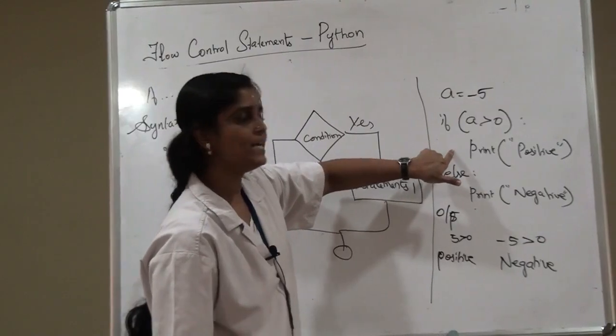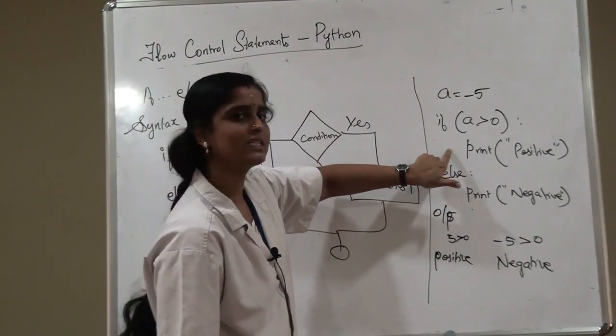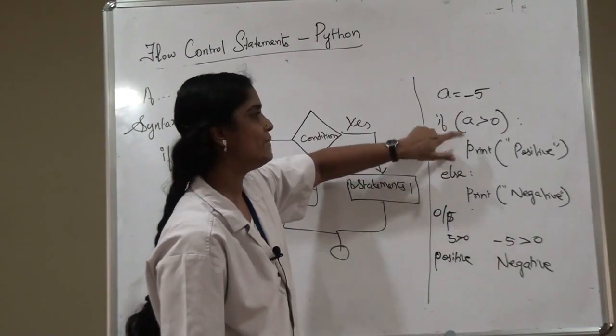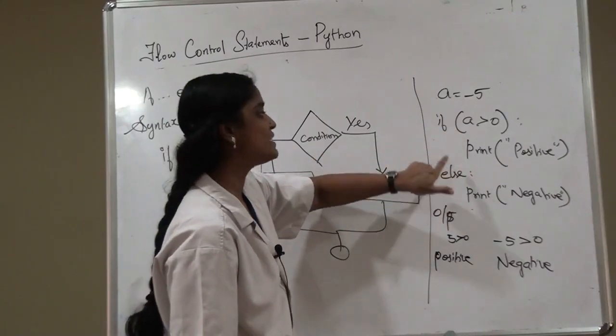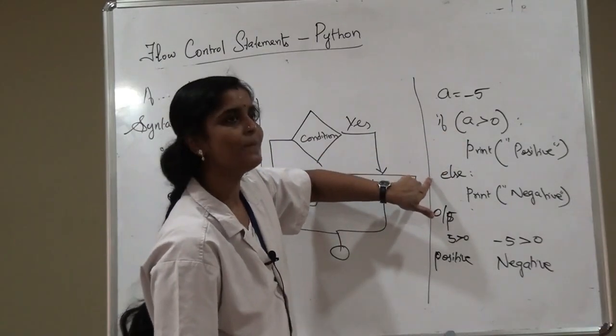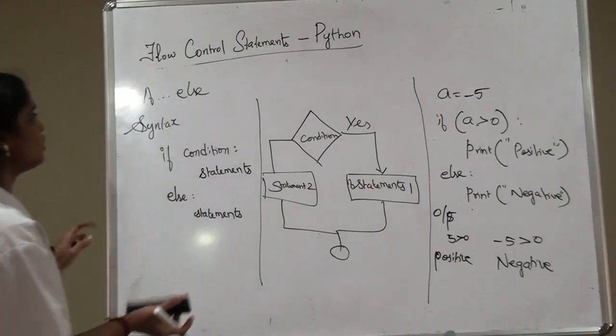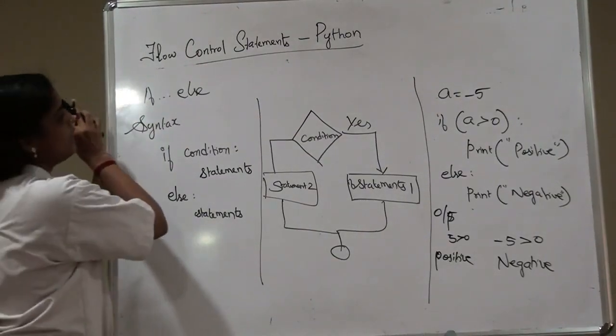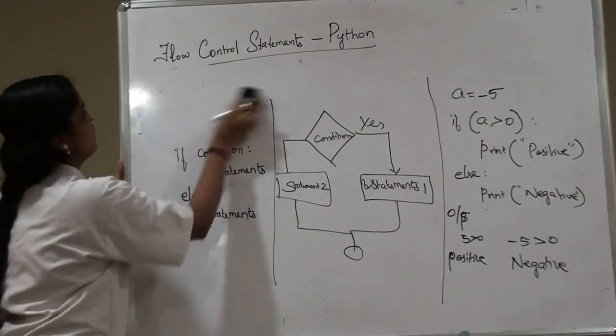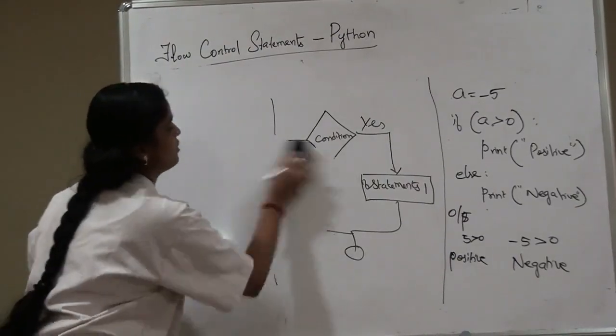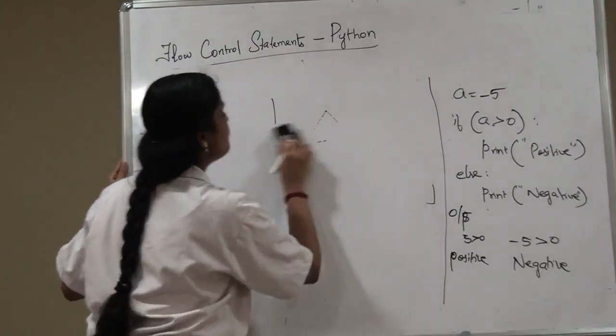So indentation marks that it is within the block. The first unindented line shows the end of the block. Okay, this is if else. Next we will see if elif else.